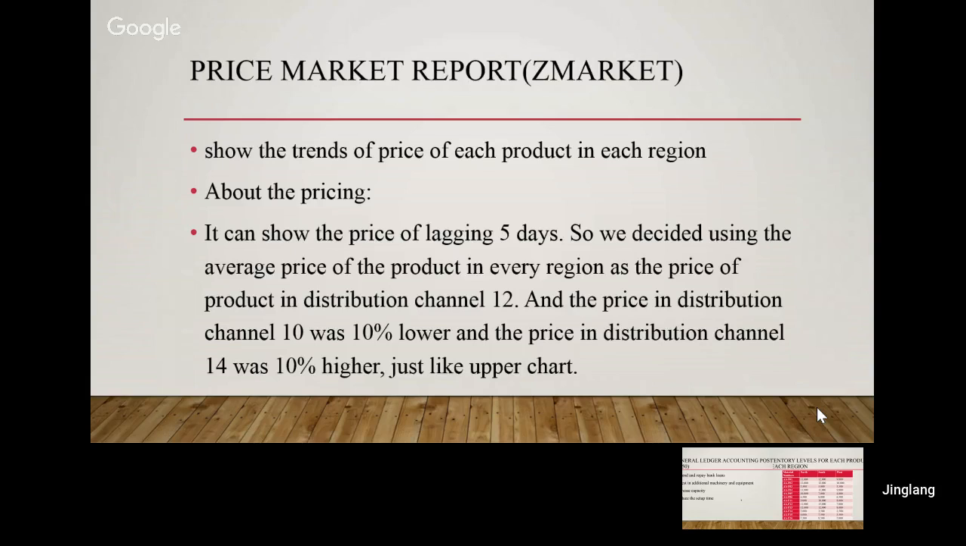So we decided to use the average price of the product in every region as the price of the product in distribution channel 12. The price in distribution channel 10 was 10% lower, and the price in distribution channel 14 was 10% higher, just like the upper chart.